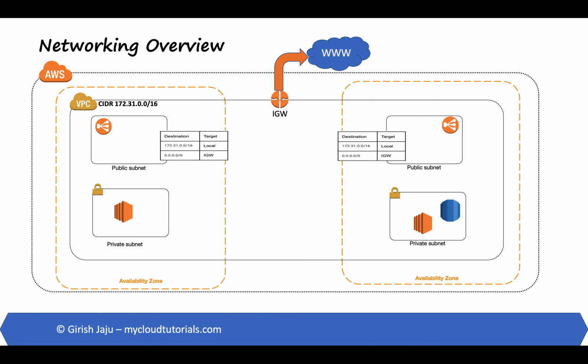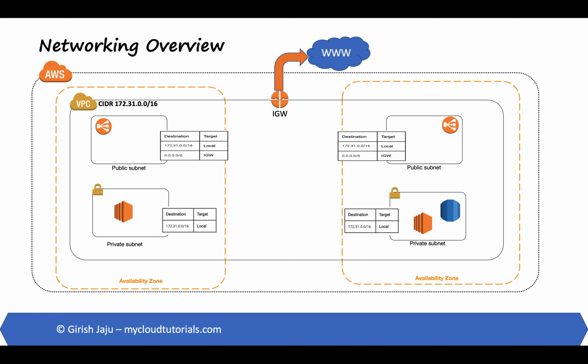Here is a sample route table for a public subnet, where the outbound traffic to the Internet is routed to the Internet Gateway. Any subnet whose associated route table has a route to the Internet Gateway becomes a public subnet. If the subnet's route table doesn't have such a route, it's a private subnet. For example, the route table for the private subnet looks something like this, where the traffic stays local.